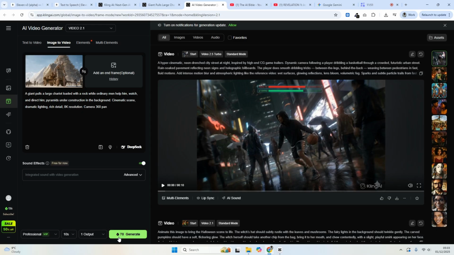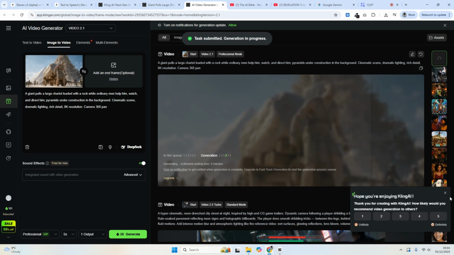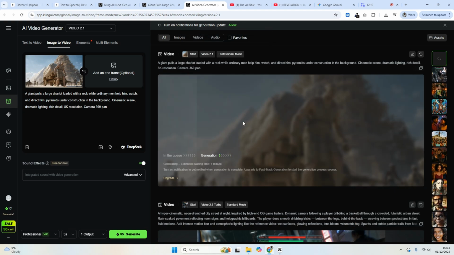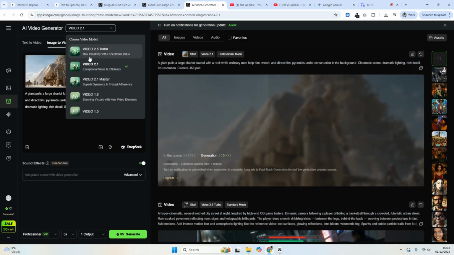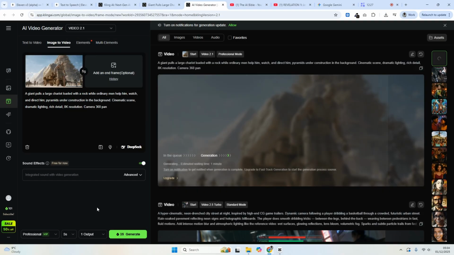So I do have 70 credits. I don't need 10 seconds. I'll take only 5 seconds. Oh, it's saying it's taking 35 credits to produce. So hopefully I have enough. Okay, so I have enough. We are going to generate. You can change the model up here at the top. So you can see max creativity with exceptional value. You have all these different models you can use, and they consume a different amount of credits each time.